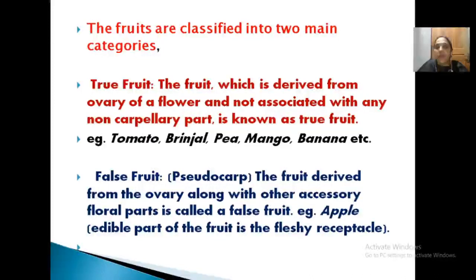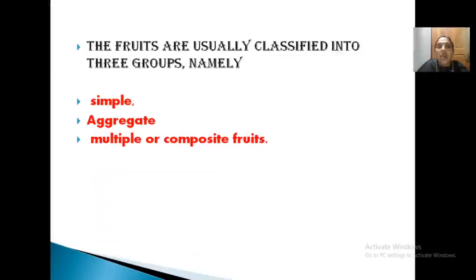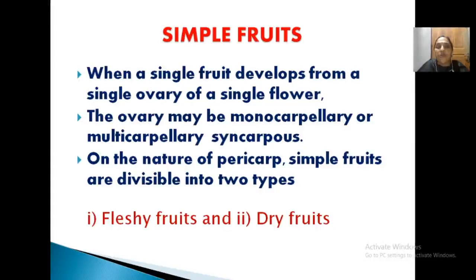Clear? Okay. Now, botanically, you can classify fruits into three groups. This is very, very important. What are they? Simple fruits, aggregate fruits, and multiple or composite fruits. Simple fruit means very simple: a simple ovary becomes fruit. Aggregate and multiple are somewhat different from simple fruit. So we can discuss them one by one. First one is simple fruit.